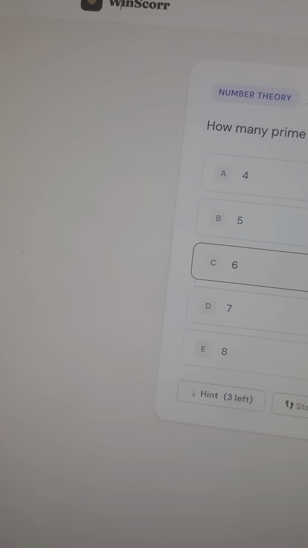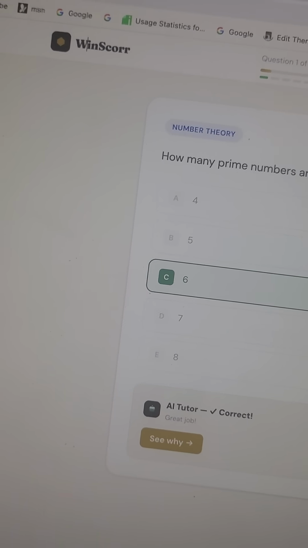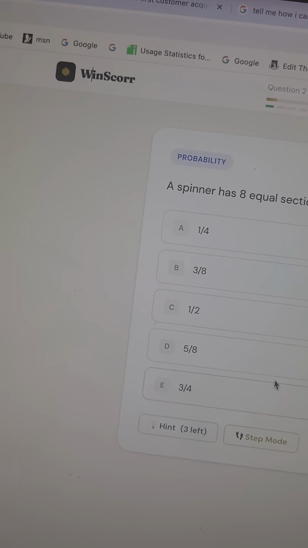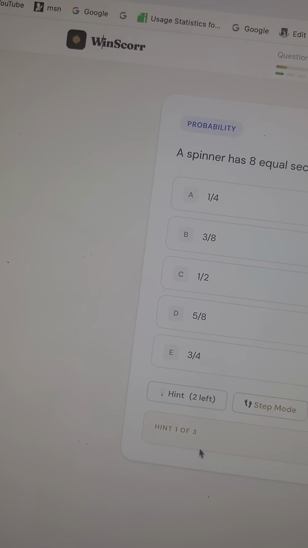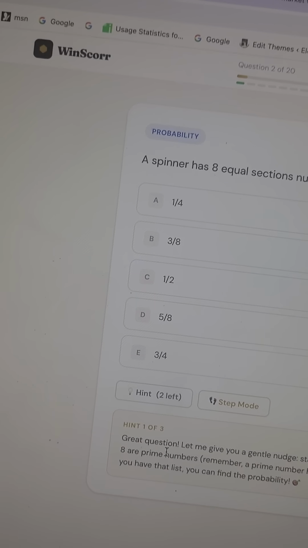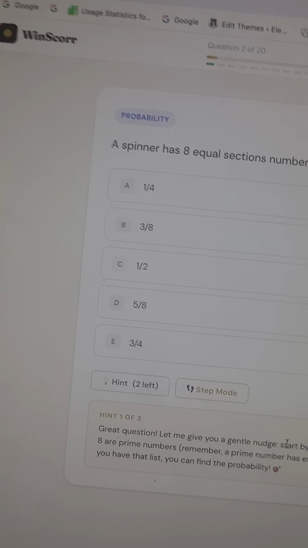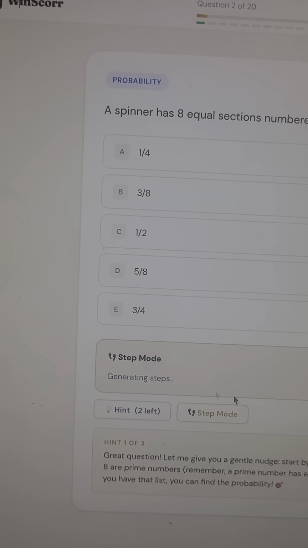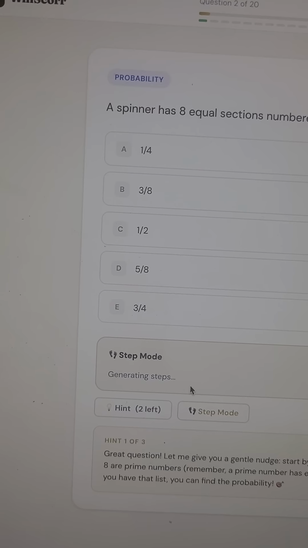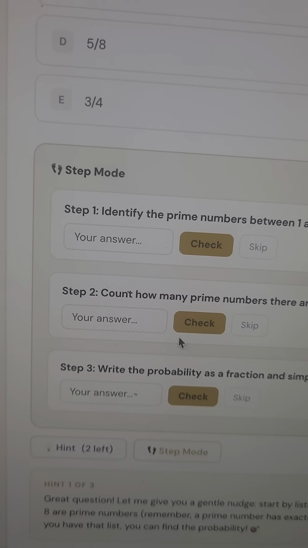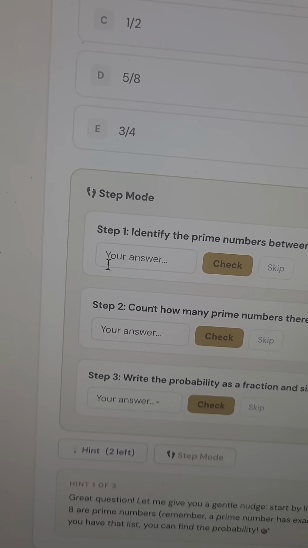diagnostic questions. Click on it, check your answer, or even better, if you want to go to the next question, you can have 3 hints here, in case you don't know how to answer the right way, or if you still need help, just click on step mode. It will come out in 2 or 3 seconds to show you where the hints, where the steps are.